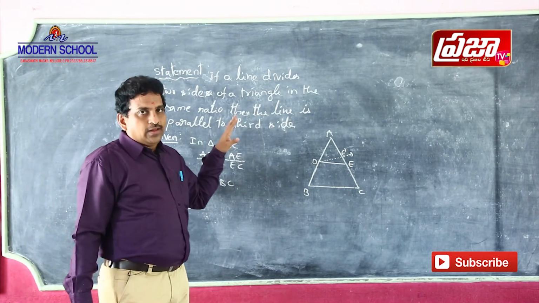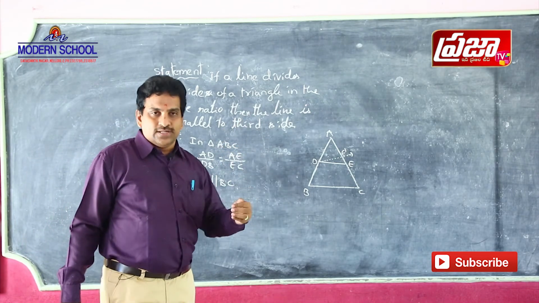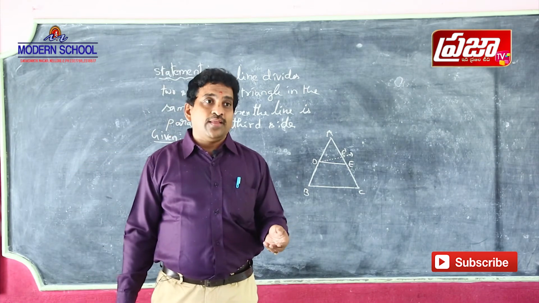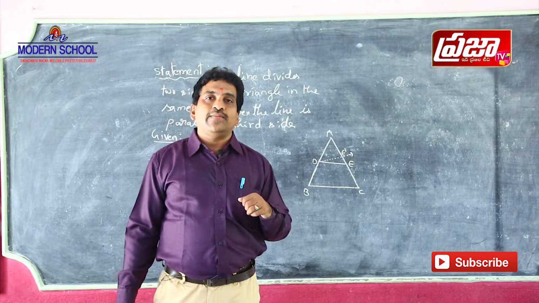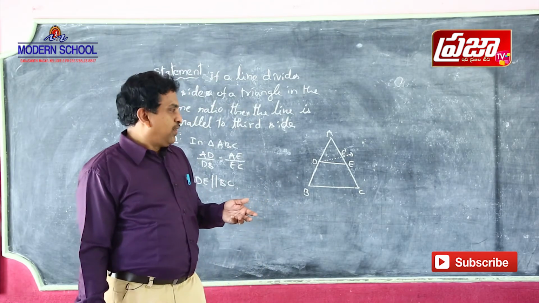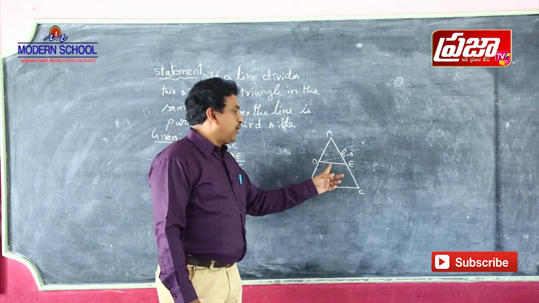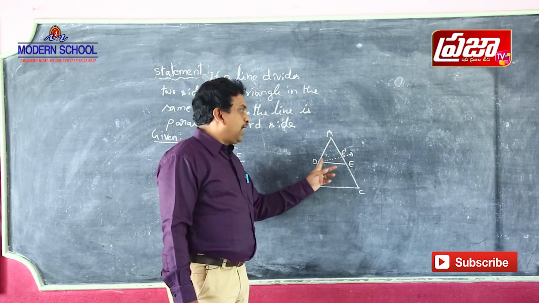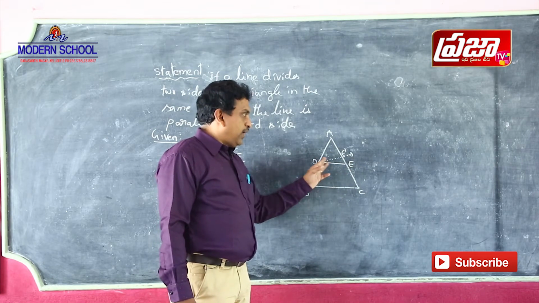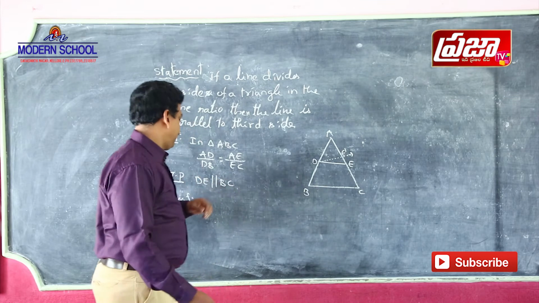I am going to prove this theorem by the indirect method. We already learned about the direct method and indirect method in 9th class. In the indirect method, we take the contrary of the given statement. So suppose that DE is not parallel to BC. Suppose DE dash is parallel to BC.